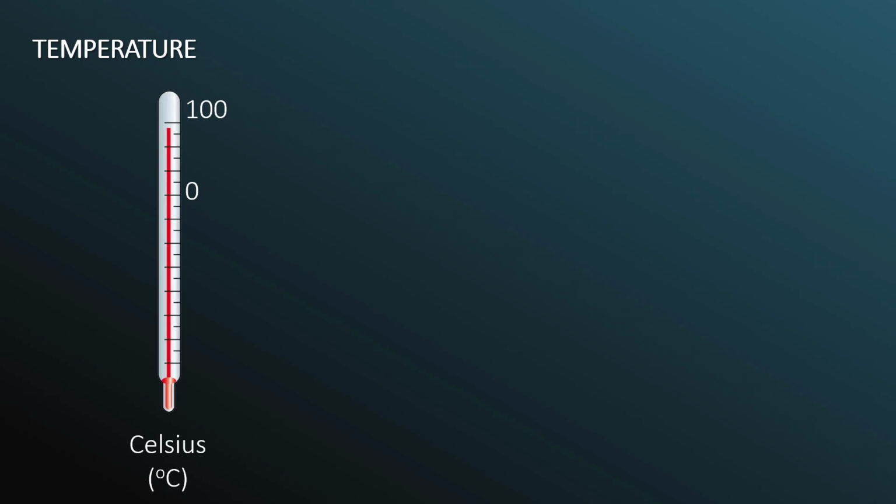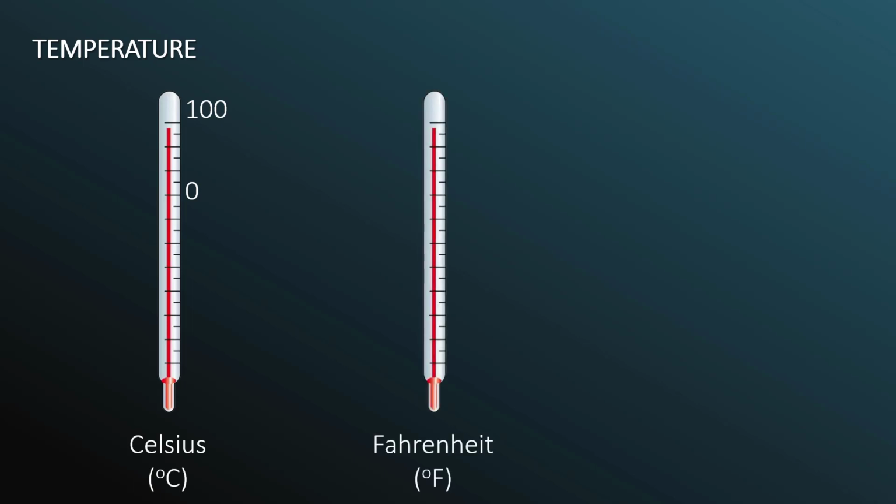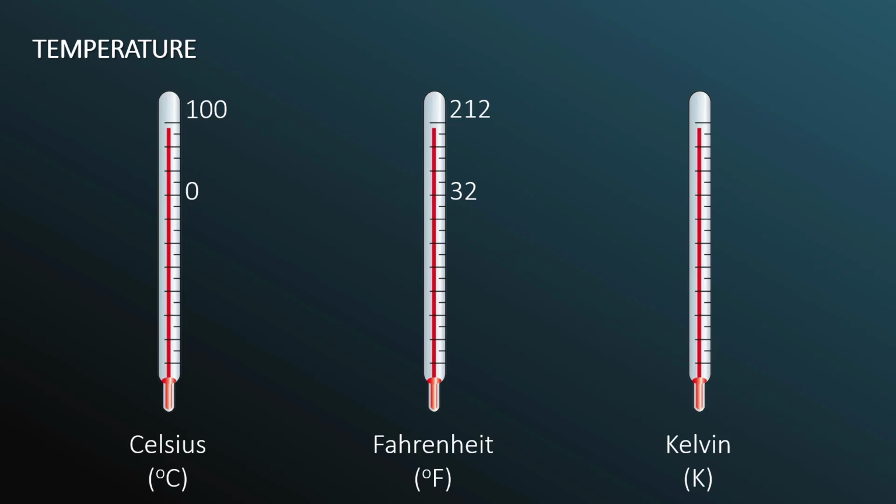Now, the temperature scale popular in the United States is the Fahrenheit scale. On this scale, the number 32 is assigned to the temperature at which water freezes, and the number 212 is assigned to the temperature at which water boils. This scale originated from German physicist Daniel Gabriel Fahrenheit. The scale favored by scientists is the Kelvin scale, named after Scottish physicist William Thomson, 1st Baron Kelvin.